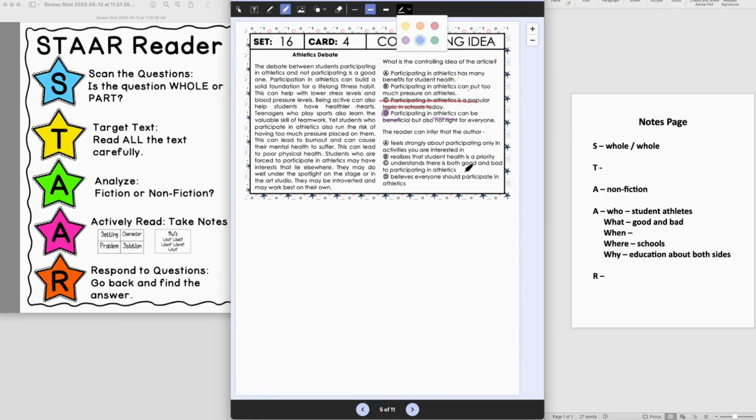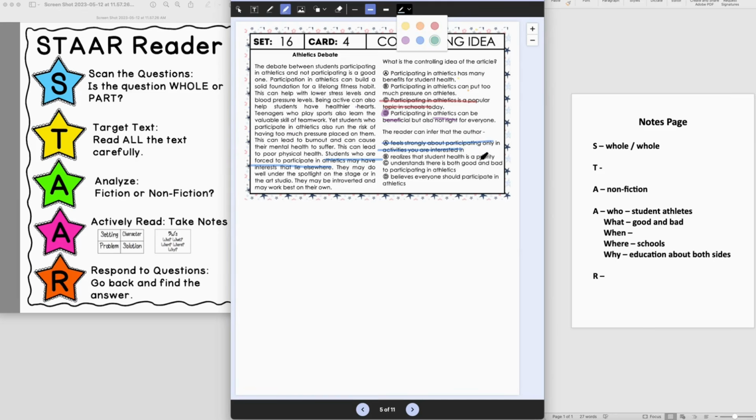All right, let's look at the next question. The reader can infer that the author feels strongly about participating only in activities you're interested in. Well, it does say that students might have interests that lie elsewhere, but I don't feel strongly, that seems a little bit too intense there. So I don't think that's a good inference about the author.